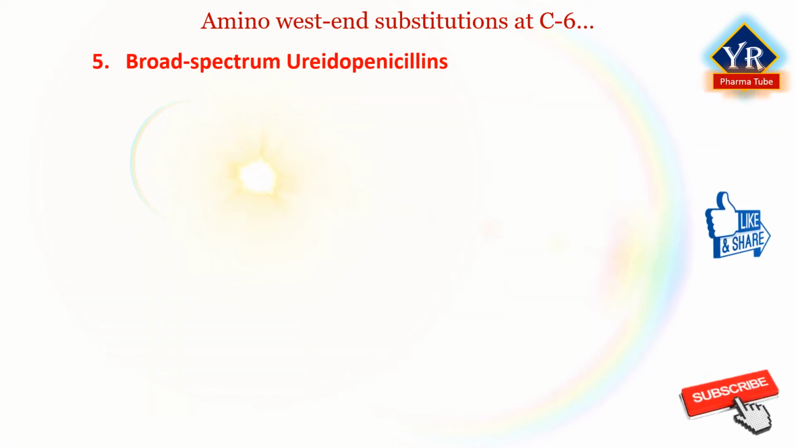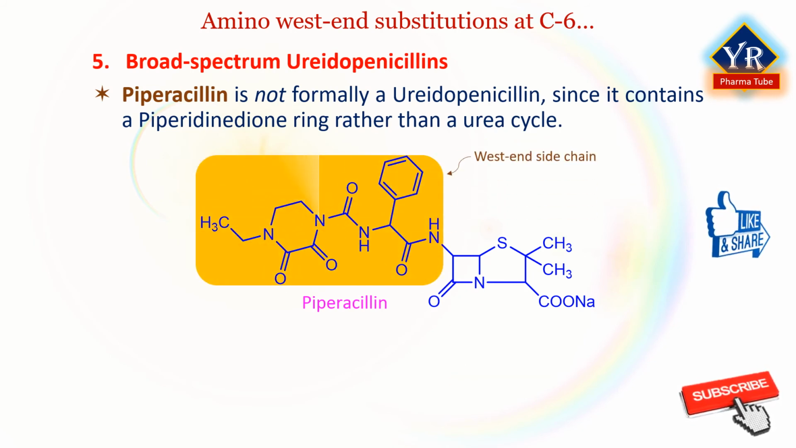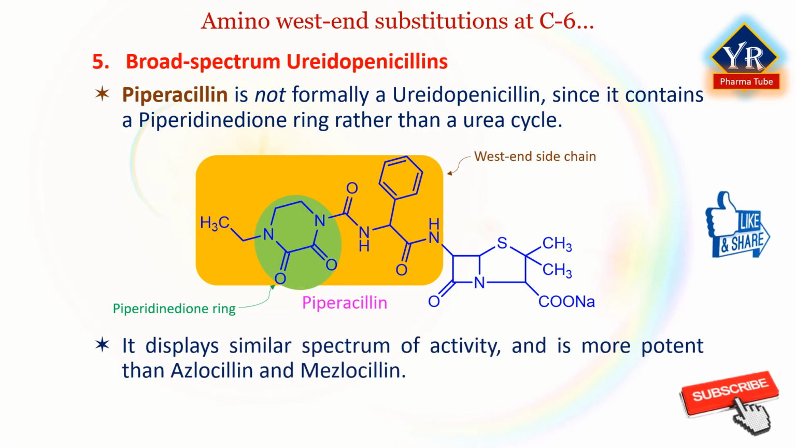The most recent addition to the market has been piperacillin, which is not formally a ureidopenicillin since it contains a piperazinedione rather than a urea system. However, piperacillin displays a similar spectrum of antibacterial activity and is in fact more potent than azlocillin and mezlocillin. Piperacillin is widely prescribed today and is replacing some older beta-lactam agents due to its broad spectrum of antibacterial activity.